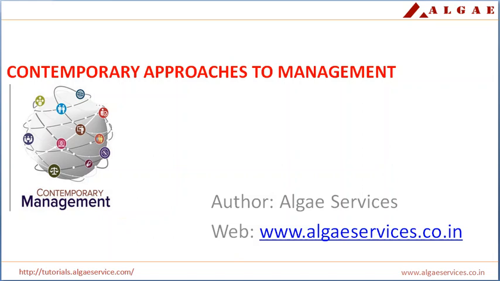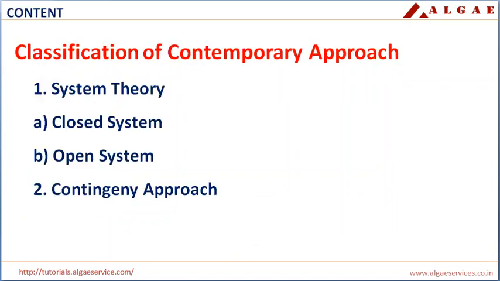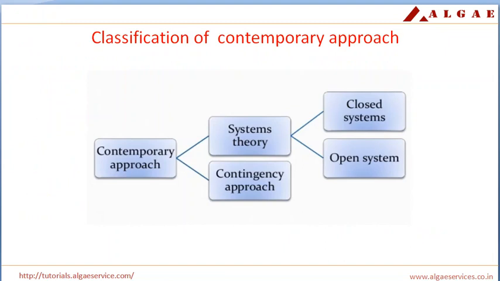In classification of contemporary approach, you can see there are two types. Number one is the system theory, and then number two is contingency approach. In that, you can see the sub classification of system theory. That is another two things: one is closed system, and the second one is open system.